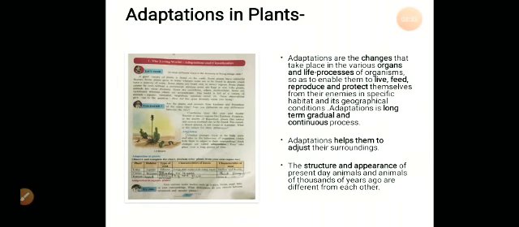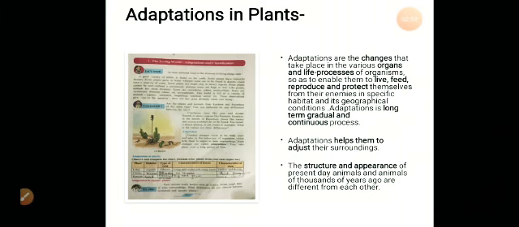Let's see. In order to answer this question, there's a concept of adaptation. Now, what do you mean by adaptation? Let us see. Adaptation is a gradual change occurring in the body parts and also in the behavior of organisms which help them to adjust to their surroundings.